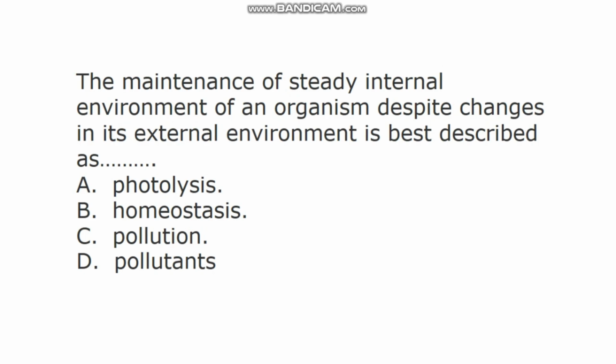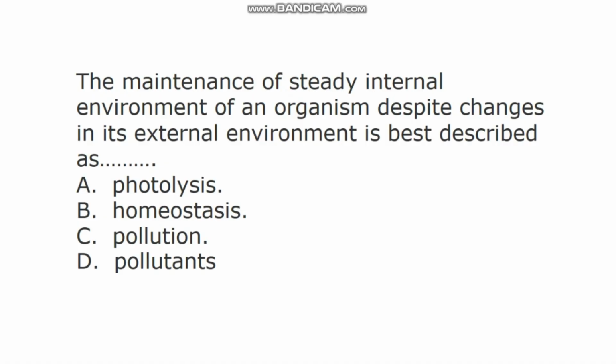The next question says, the maintenance of steady internal environment of an organism despite changes in its external environment is best described as dash. A. Photolysis, B. Homeostasis, C. Pollution, D. Pollutants.